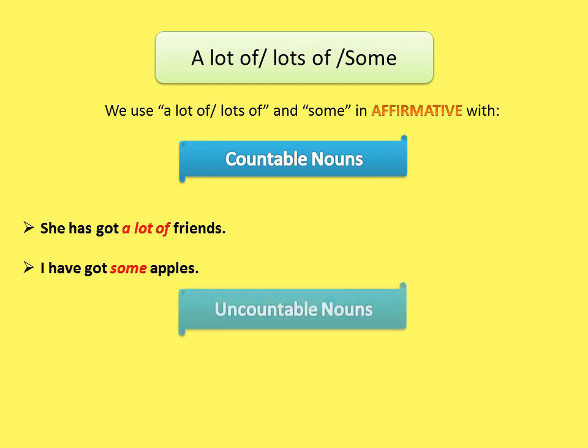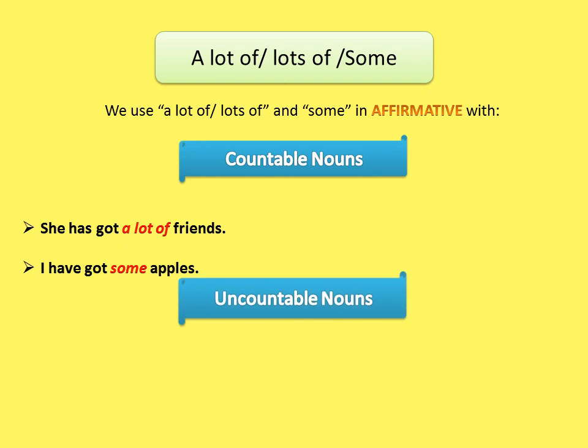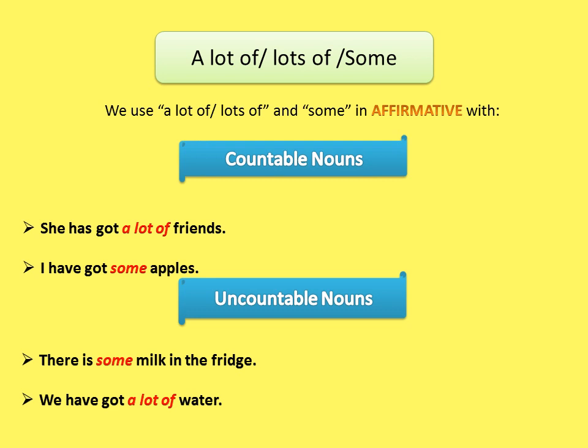Then we can use it with uncountable nouns. Example: there is some milk in the fridge. Here the word milk is an uncountable noun, so we use some with uncountable nouns. And we have got a lot of water. Water is uncountable, so we use a lot of and some in affirmative, just in affirmative, with countable and uncountable nouns.